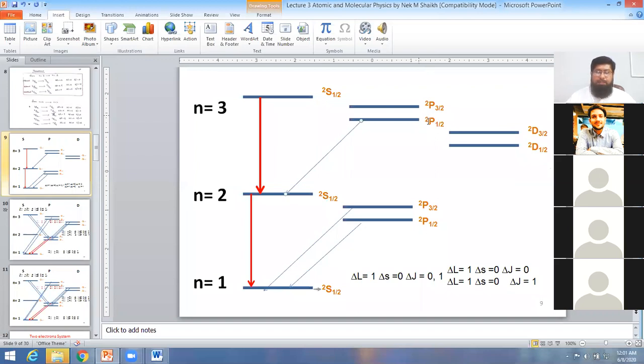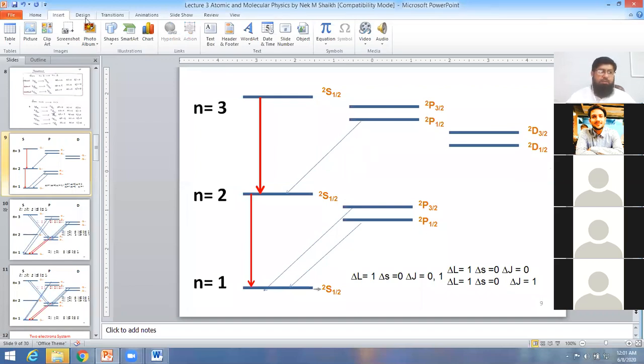Second, its spin is 1/2, multiplicity 2. It is possible. This is a J equal to 1/2, and this is also J equal to 1/2. So from J 1/2 to J 1/2, delta J is equal to 0. It is possible. Okay, so this level is possible.